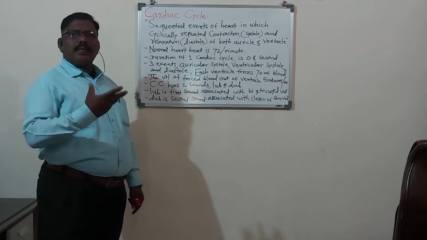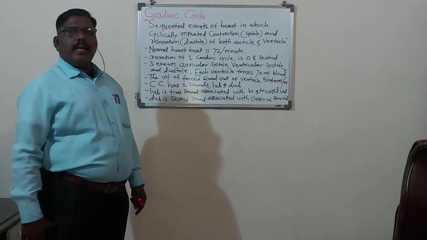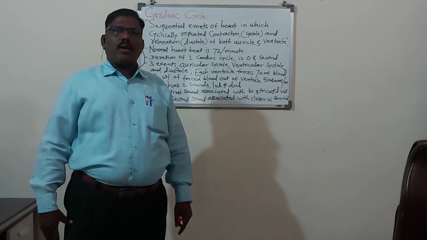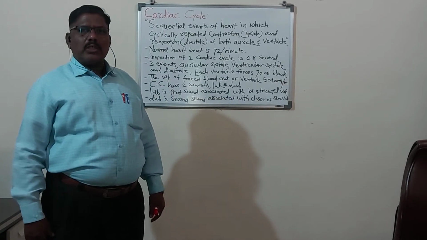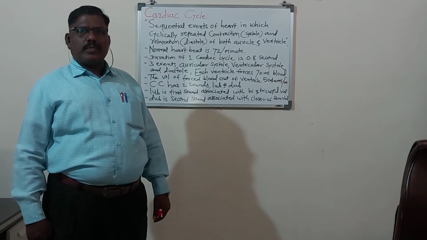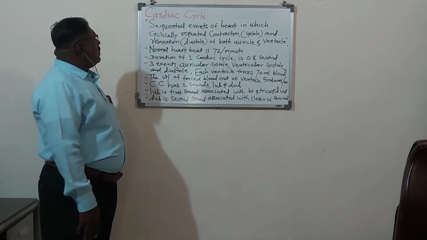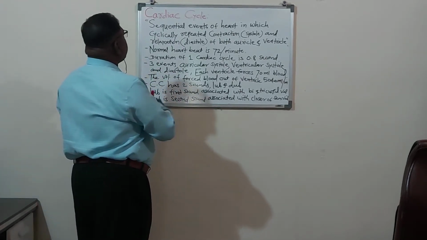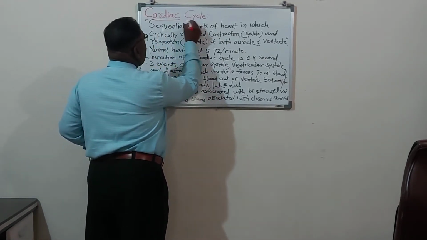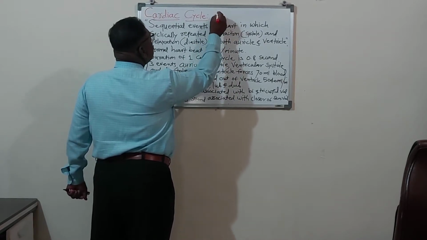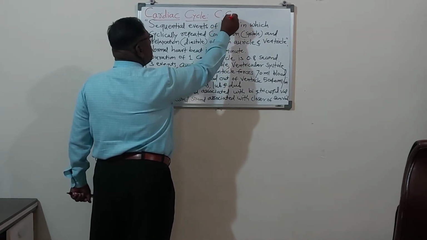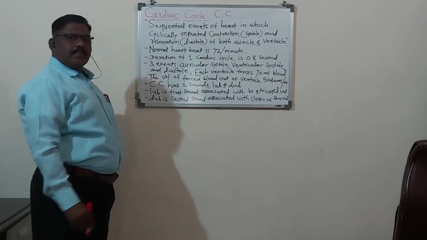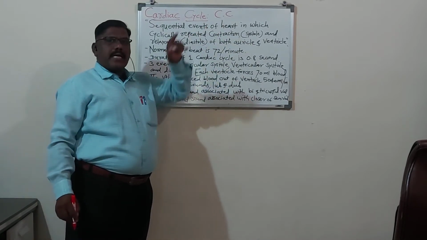That is nothing but the contraction and relaxation, which is called the systole and diastole, systolic and diastolic. So in short form we can denote cardiac cycle as CC. In our chapter CC means the cardiac cycle.